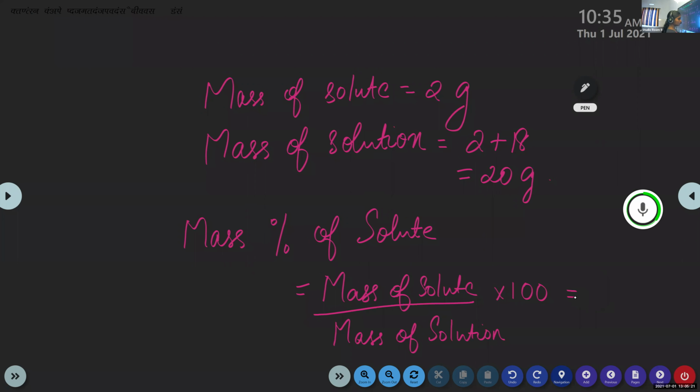That is equal to 2 divided by 20 into 100, which is 10%. This is clear?